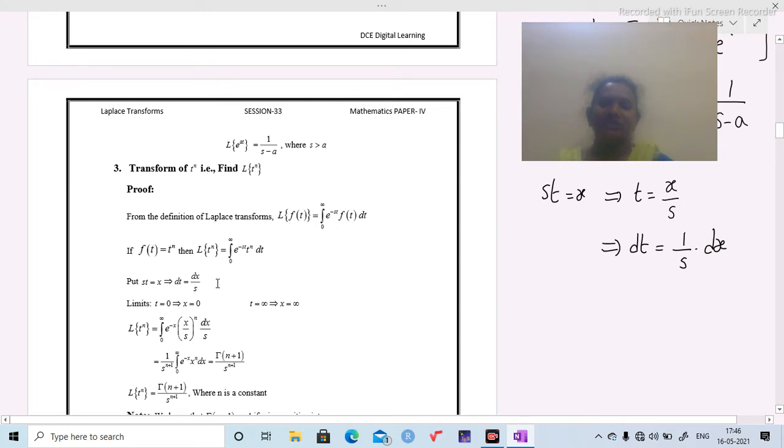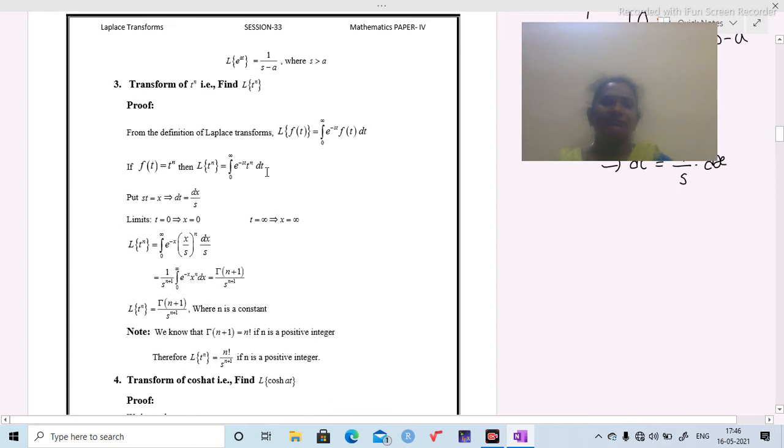Whenever substitution takes place, limits must change. Here the limits of t are 0 to infinity. So if t equals 0, substitute here, s into 0 is 0, so x is 0. If t equals infinity, s into infinity is infinity. So x equals infinity.